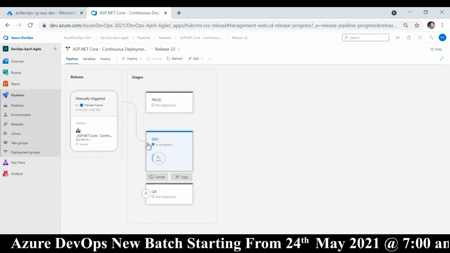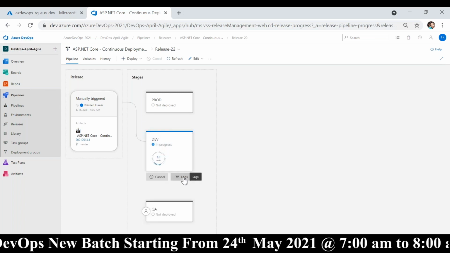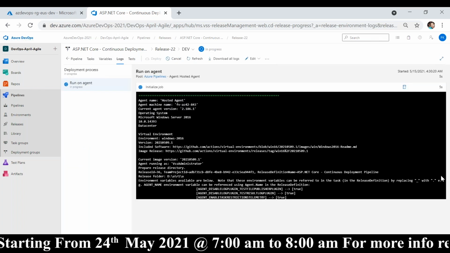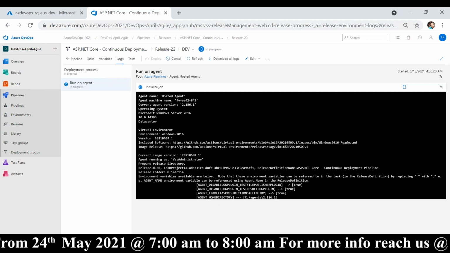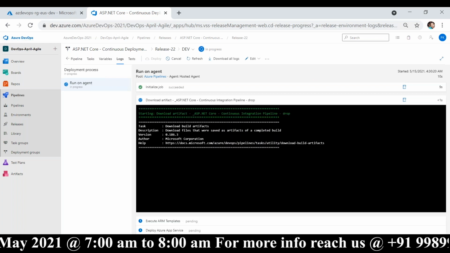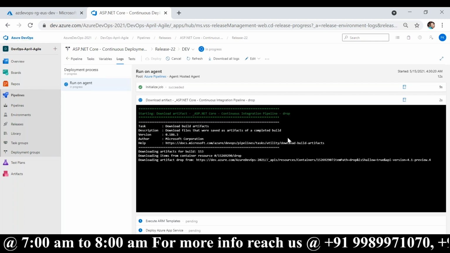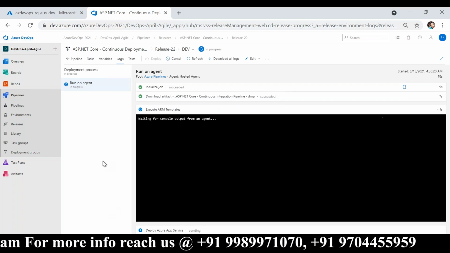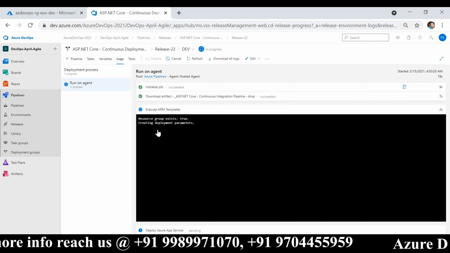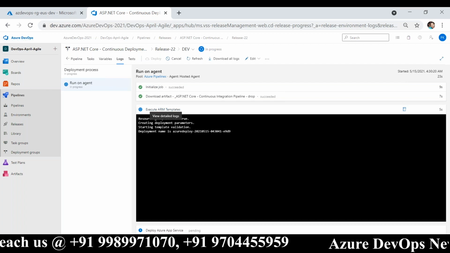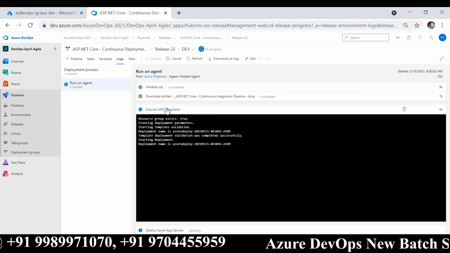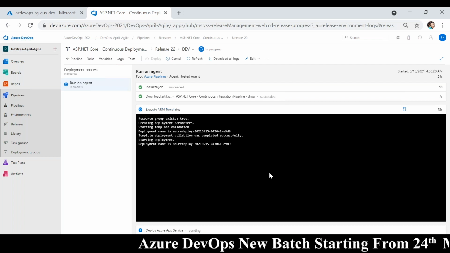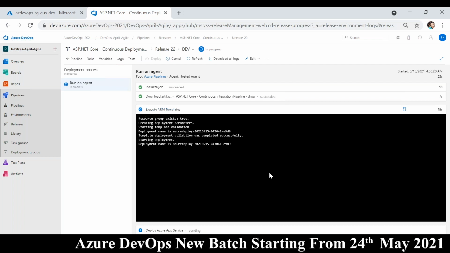This request is in queue. It is in progress. I can see the logs on what's happening by clicking on this button. The job is running now. Not running yet, but it's downloading something. Otherwise, the pipeline is running. Now it has started executing the templates. ARM templates contain the script for creation of our resources.